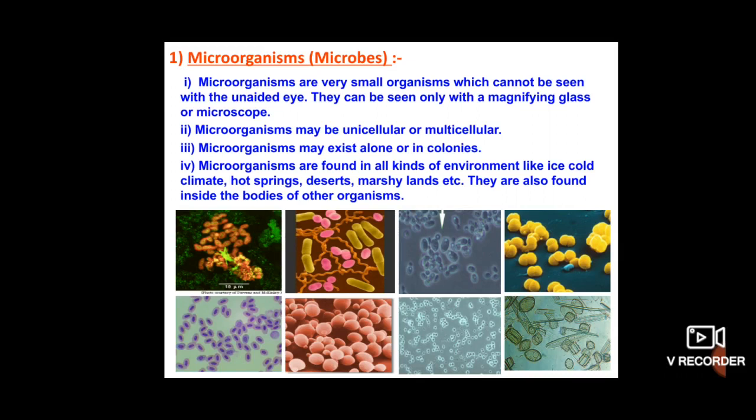In the compound microscope we can easily identify the morphology, just like the shape. Whatever pictures you are observing on your screen were observed using an electron microscope only, children.